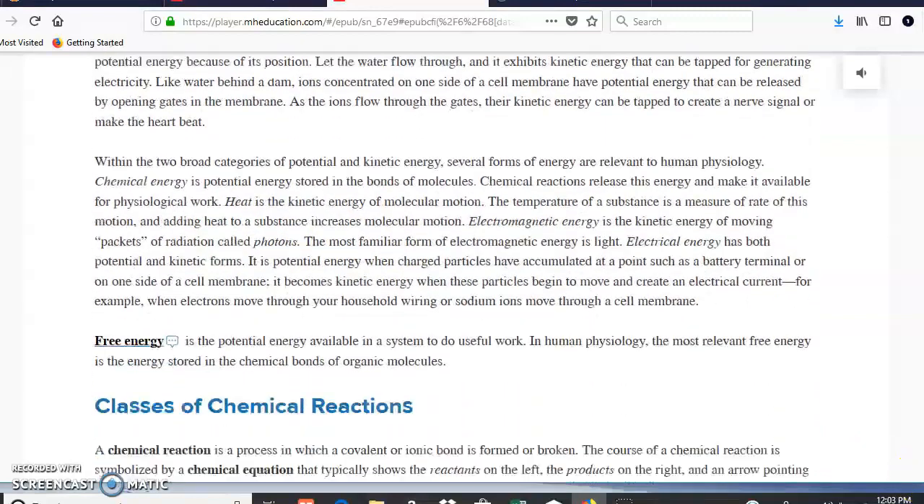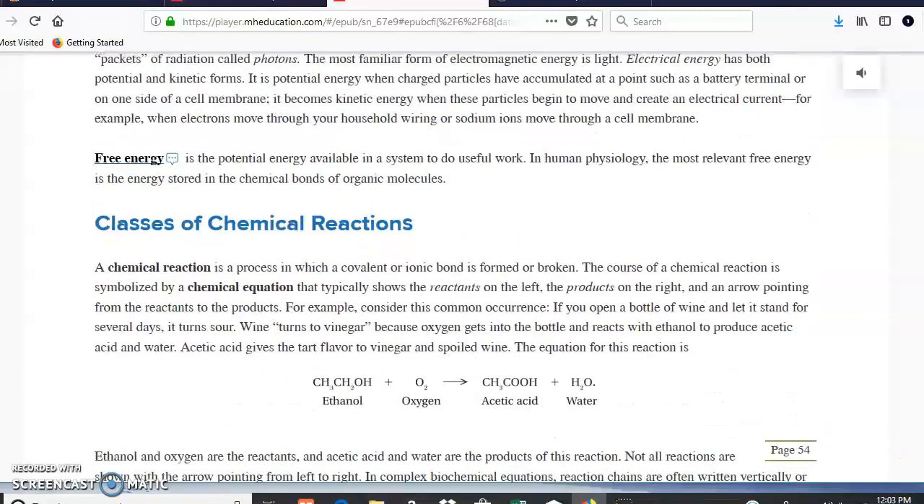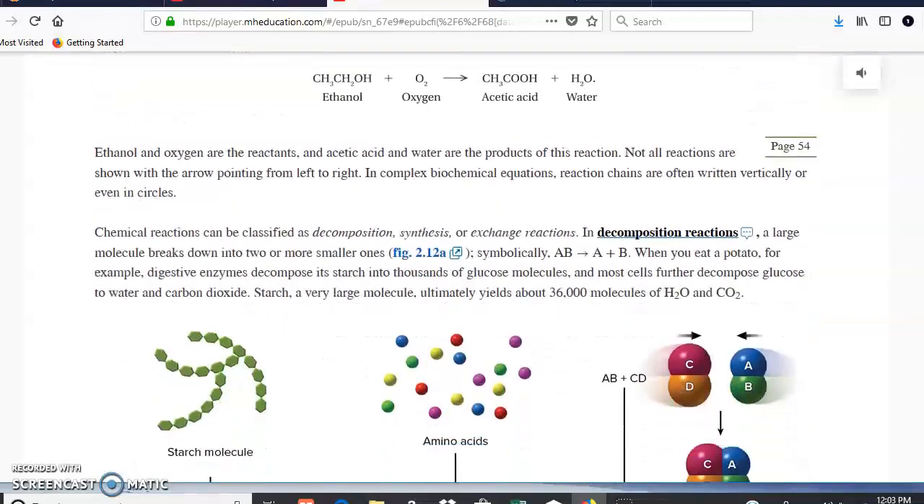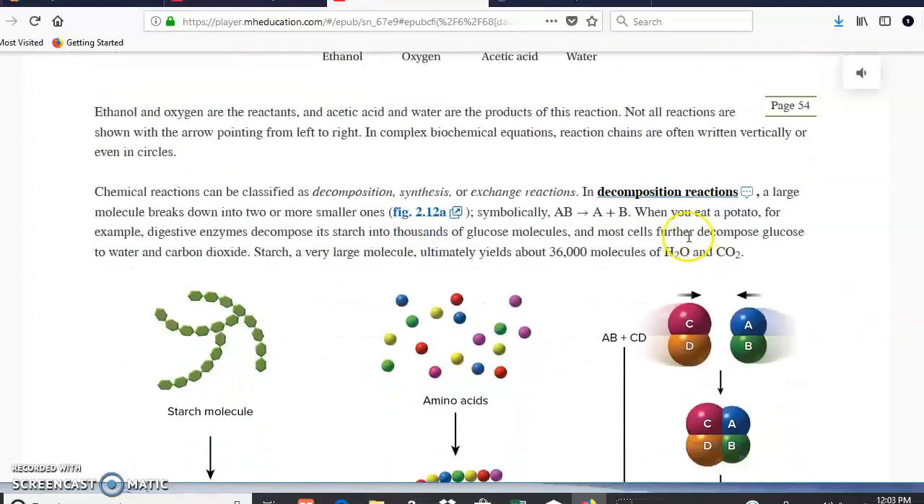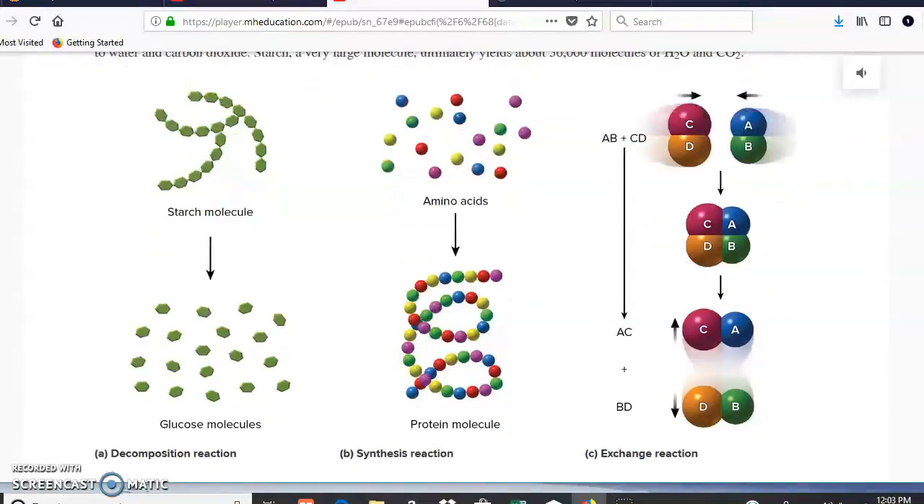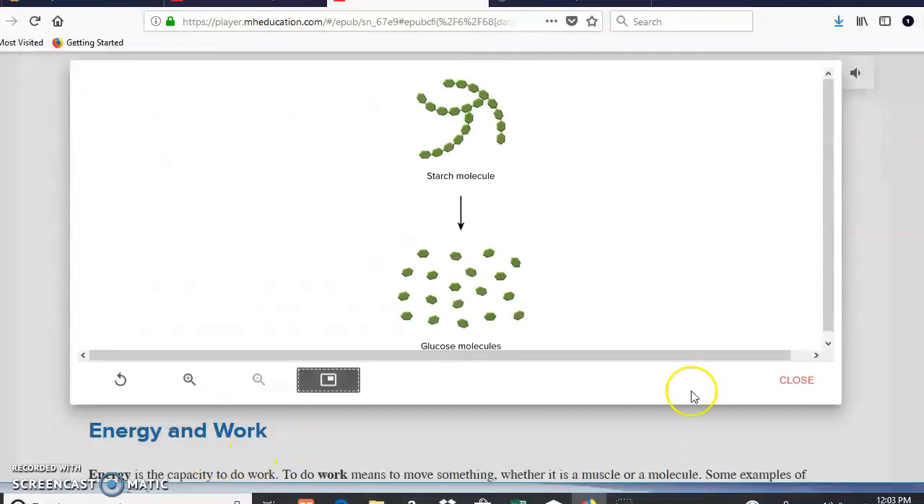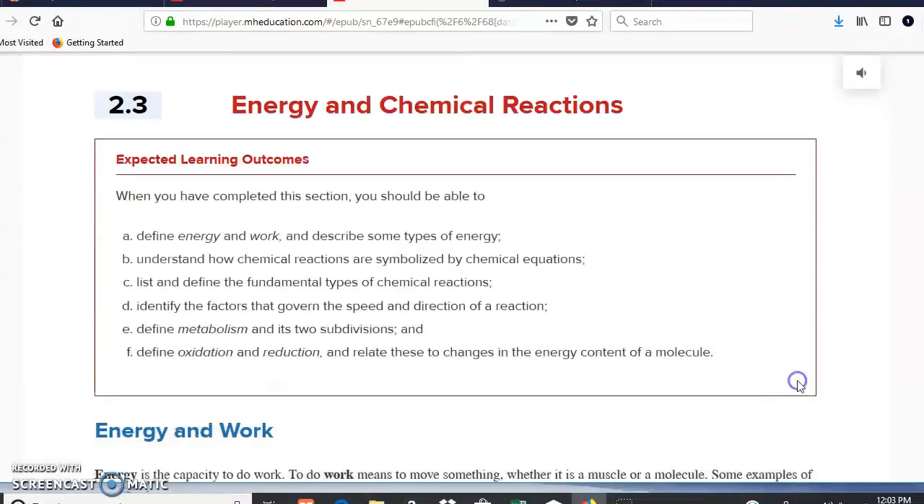Okay, well now if we scroll down, we have classes of chemical reactions. What types of chemical reactions do we have? We have decomposition reactions, for example, which are reactions that break things down, and building reactions, which are called synthesis reactions. You can see here one big thing, and you break it down into small things. That's going to be a decomposition reaction.